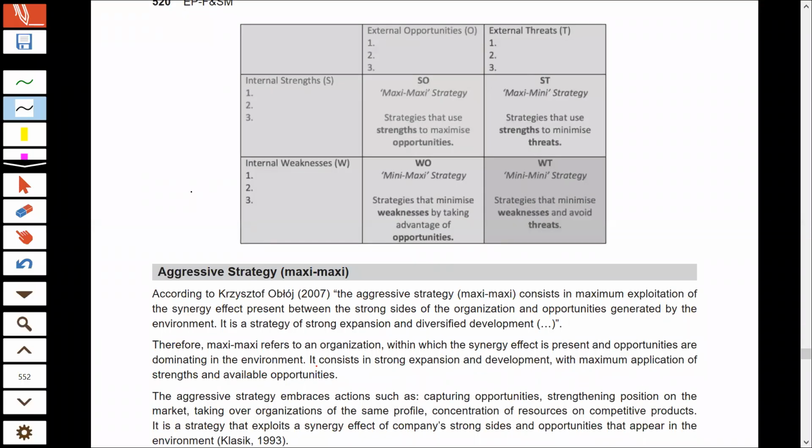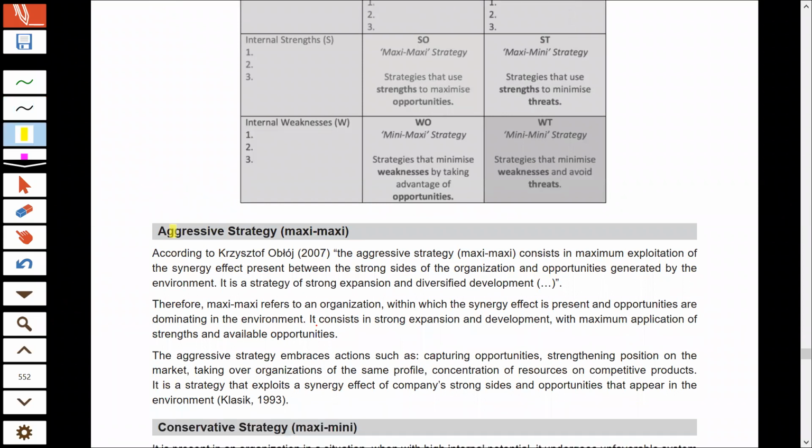Now the first strategy is aggressive strategy. Aggressive strategy is used for the SO combination, where you have to take maximum benefit of your strength and get the maximum exploitation of the opportunities facing the environment. Because everything is positive, the organization can go for expansion. It can diversify into new business.